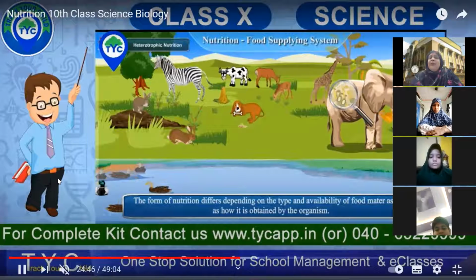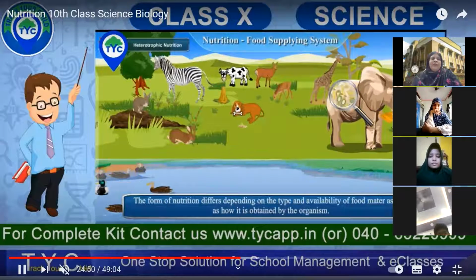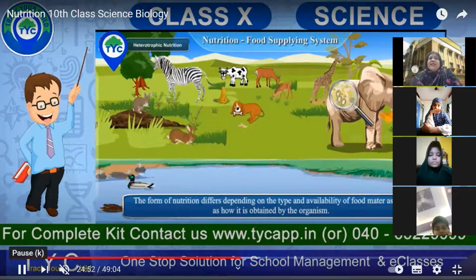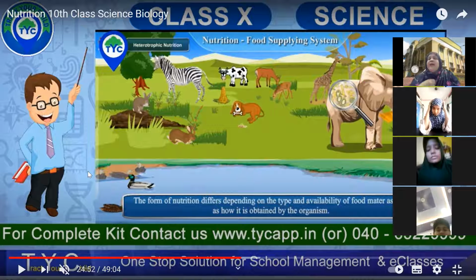The form of nutrition differs depending on the type and availability of the food, as well as how it is obtained by the organisms. It is not only in organisms. If you look at human beings, we are highly evolved creatures. Apart from microorganisms, animals, birds, the entire animal kingdom and the plant kingdom, human beings are highly evolved.